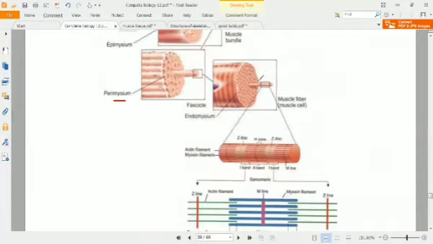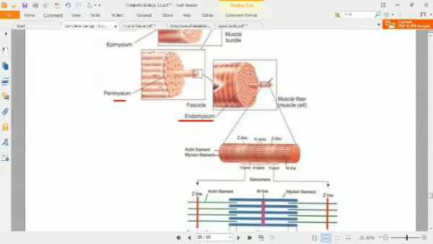Each muscle fiber is covered by another protective layer of connective tissue called the endomysium. Endo means internal, so that is the inner layer which covers this one.